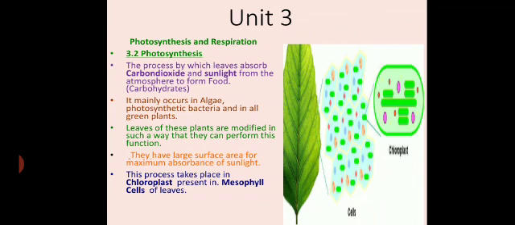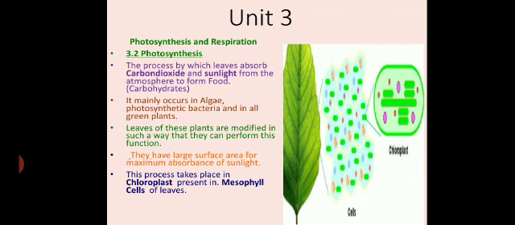Photosynthesis is the process by which the leaves absorb carbon dioxide and sunlight from the atmosphere to form food, that is carbohydrates. It mainly occurs in algae, photosynthetic bacteria, and in all green plants. Leaves of these plants are modified in such a way that they can perform this function. They have a large surface area for maximum absorption of sunlight. This process takes place in chloroplasts present in the mesophyll cells of the leaves.